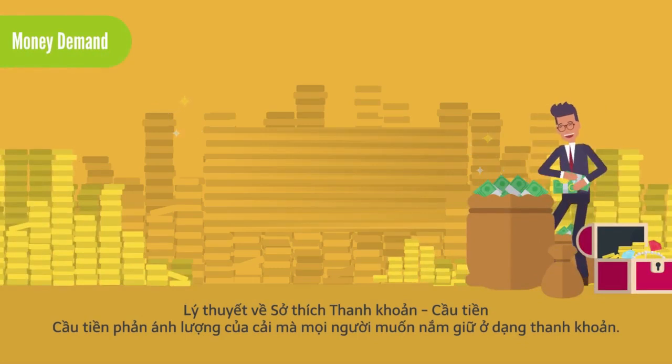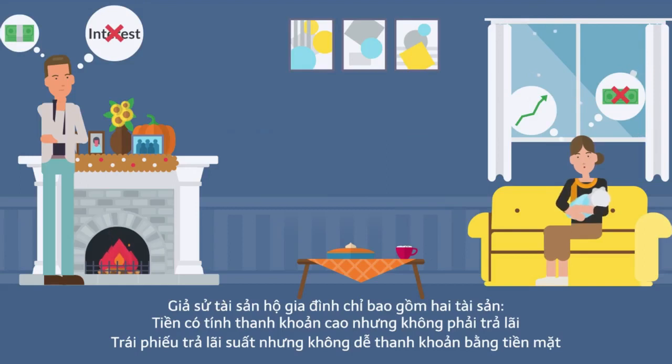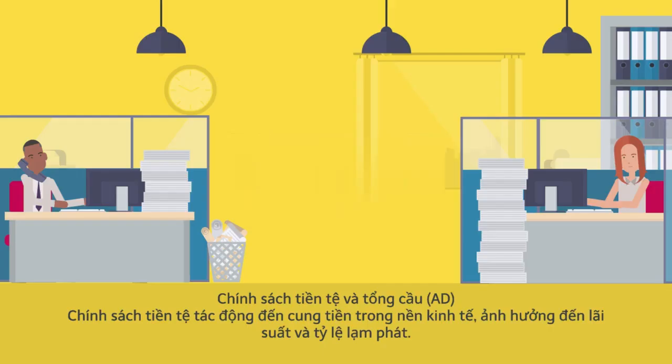Money demand. Money demand reflects how much wealth people want to hold in liquid form. Assume household wealth includes only two assets. Money is highly liquid but pays no interest. Bonds pay interest but are not as liquid.